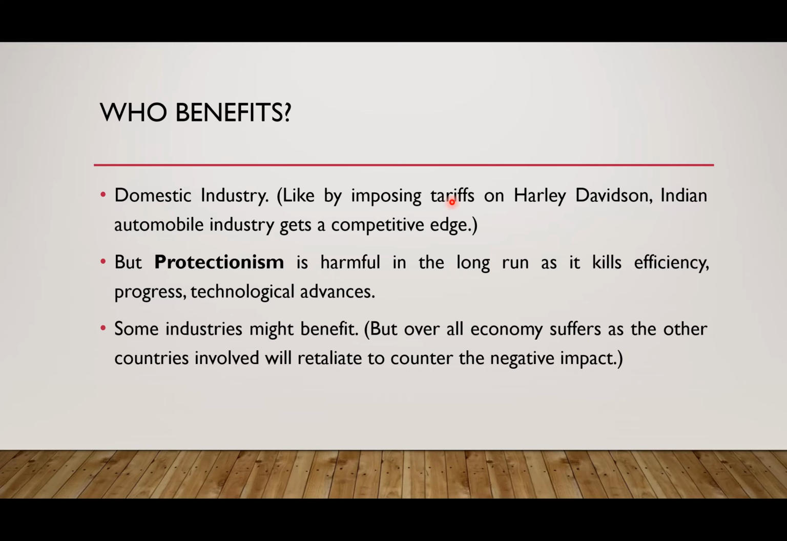For example, India has a lot of tariffs on Harley Davidson bikes. Harley Davidson bikes are not manufactured in India, they are coming from America. So India is imposing a lot of tariffs on Harley Davidson bikes. Why? To protect India's automobile industry. Otherwise, Harley Davidson will be very cheap and people are not going to buy the bikes manufactured in India by Indian companies.